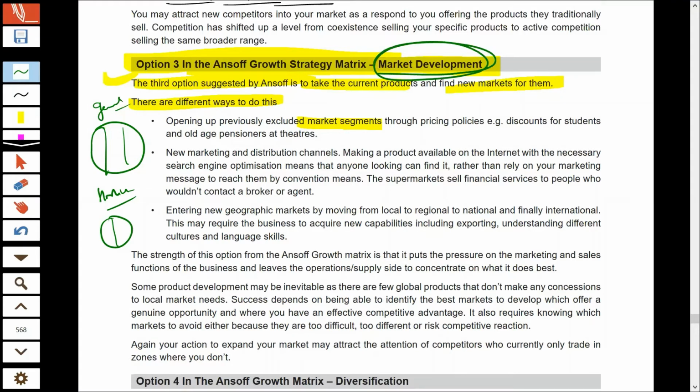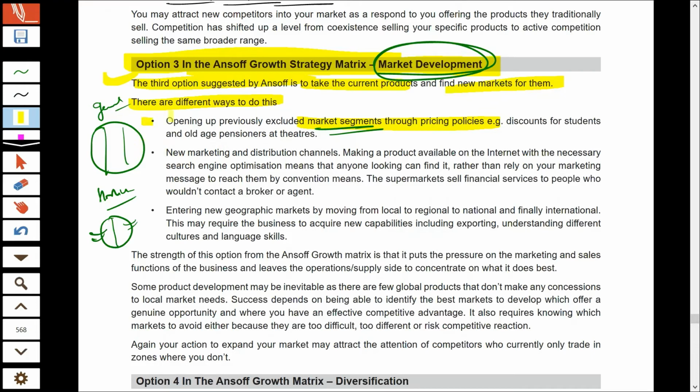So when you opt for a new segment, when you try to cater to a completely new set of customers, previously you were selling the product for children, and now you are also selling women's Horlicks. That is a new category of customer. Going into a different market segment and offering a different product at different prices is also known as market development.